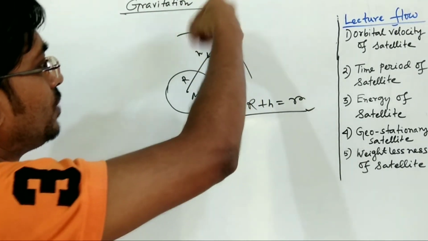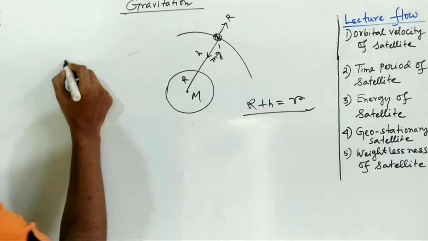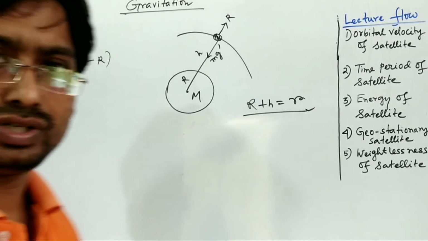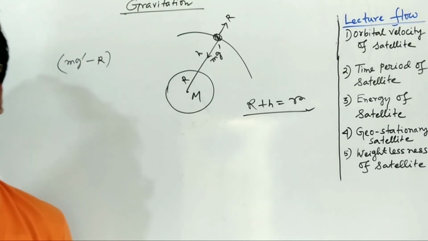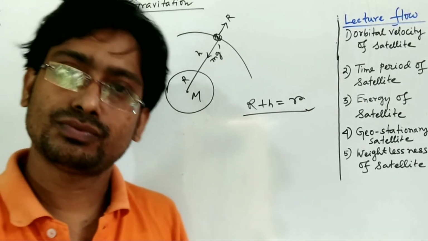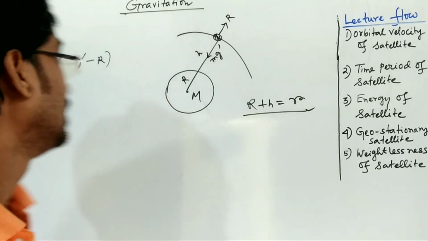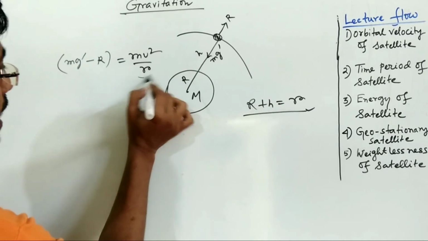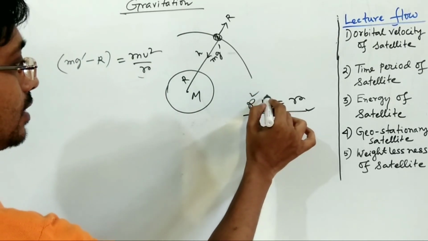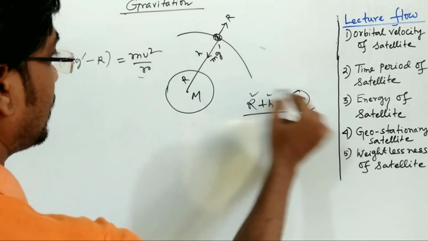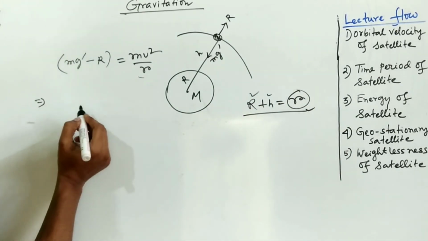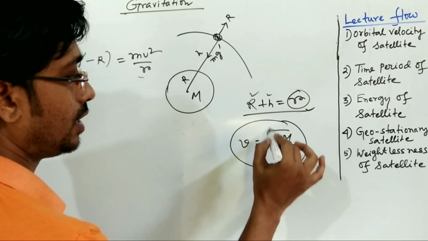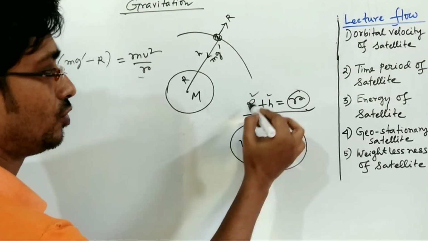The resultant of these forces, that means mg' minus R, is the resultant force on you, and it will be equal to the centripetal force on the satellite, that is mv squared by R. Here R we have taken as the radius of the Earth plus the height. Now we know the orbital velocity of the satellite, v is equal to root of GM by R, where R is equal to R plus h.